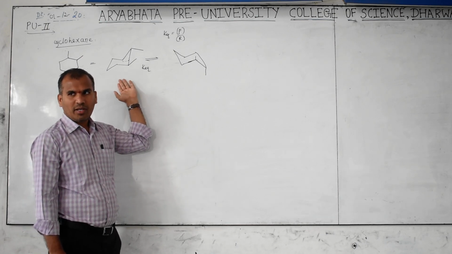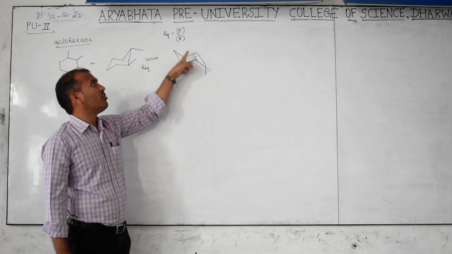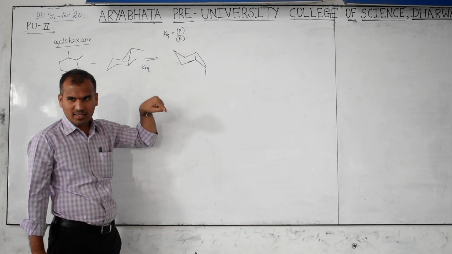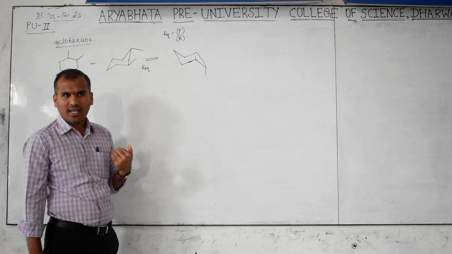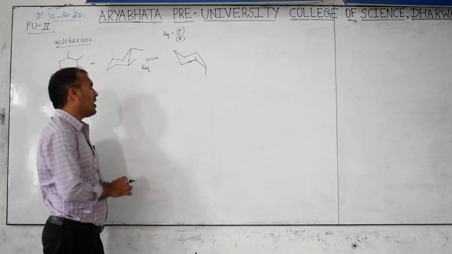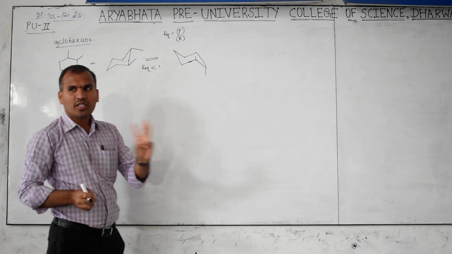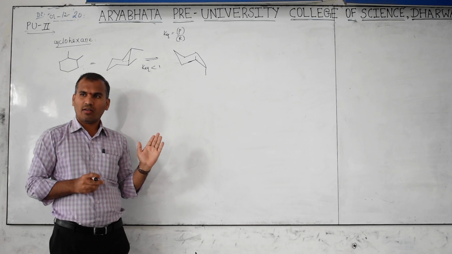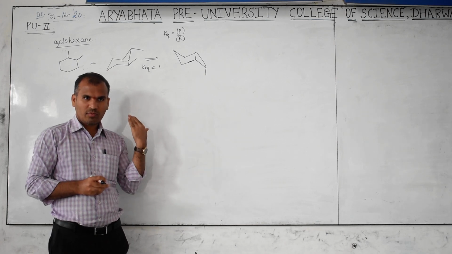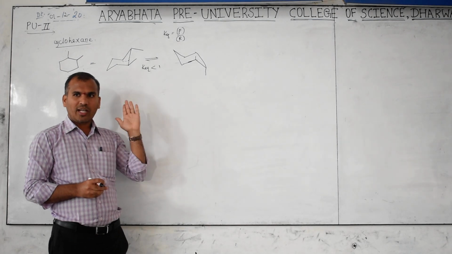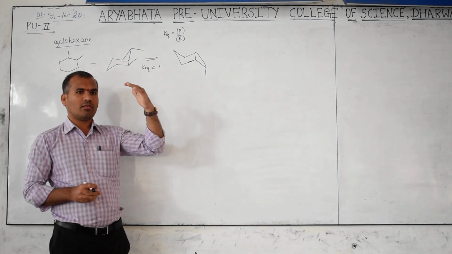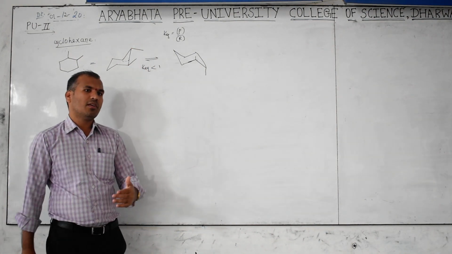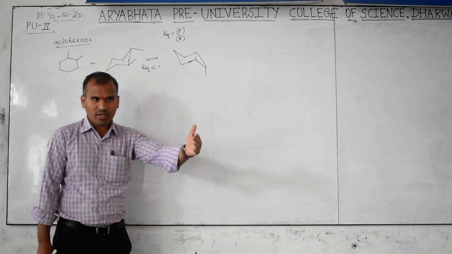Then which will be the major stable form here? The left side one. The left side will be the reactant, and the right side the product. When the numerator is a lower percentage, K equilibrium is less. When K equilibrium is less, is that less than 1 or more than 1? Less than 1. You may be studying three conditions like this in the first year equilibrium chapter. Below 10 power minus 3 is a backward reaction. Between 10 power minus 3 and 10 power 3 is an equilibrium. Above 10 power 3 is a forward reaction. So three categories you may be studying.